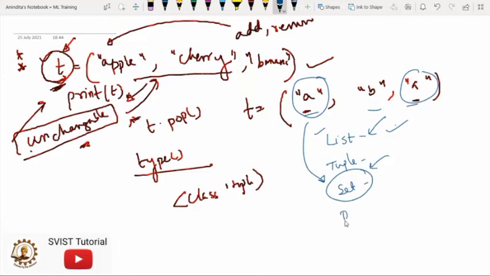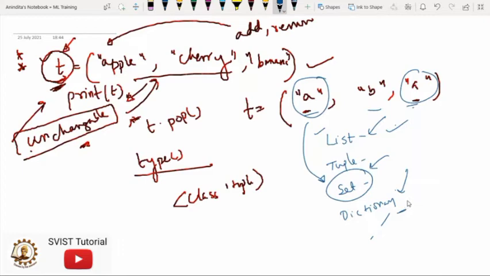And then we have the dictionary concept in Python. In a dictionary also, no repetitive values are allowed. And this dictionary is changeable, means once you have created the dictionary, you can add or remove the items, but no duplicate values are allowed.